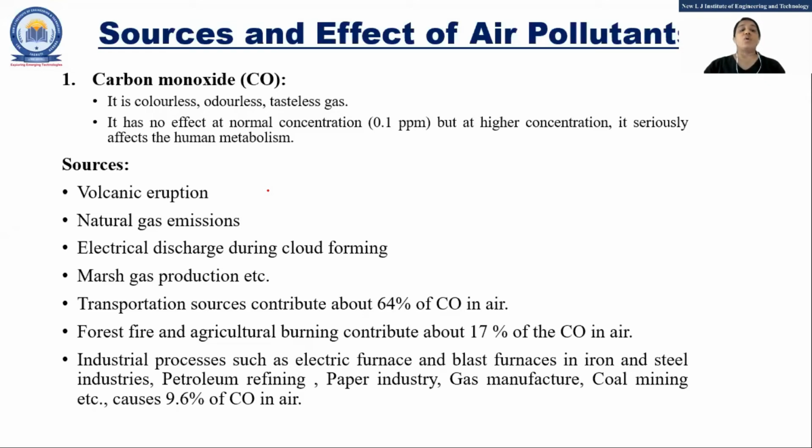The first one is carbon monoxide, that means CO. It is a colorless, odorless, and tasteless gas. It has no effect at the normal concentration, that is 0.1 ppm. But if the concentration of CO is higher, it seriously affects human metabolism.